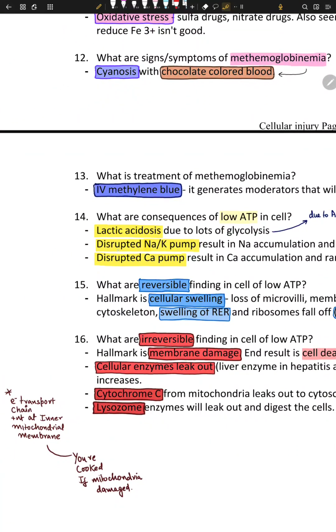Okay. Another thing is disrupted Ca pumps. It's really dangerous for the cell, because if Ca cannot go out, the cell is carrying a lot of calcium intracellularly, and calcium is a signaling molecule and it can signal a lot of things. It can signal cell death, it can signal apoptosis, it can signal a lot of pathways which the cell doesn't want. So the cell usually stores this calcium in reticulums. Okay, the cell usually stores it in a box.